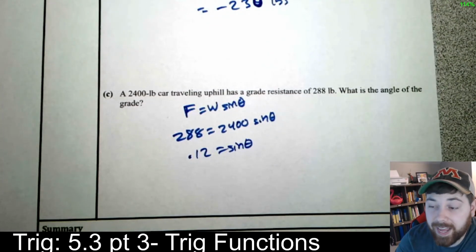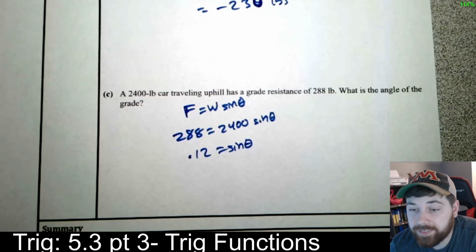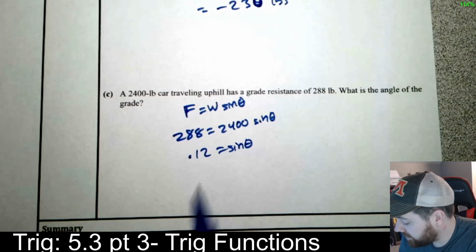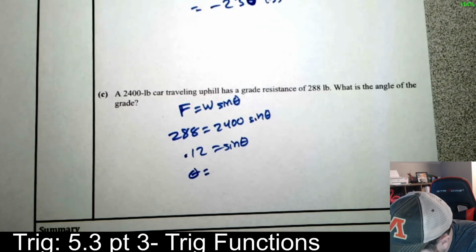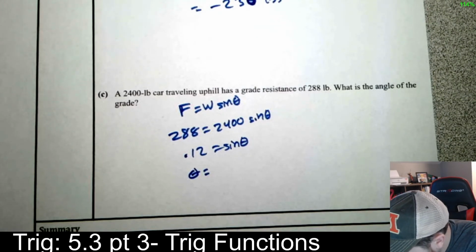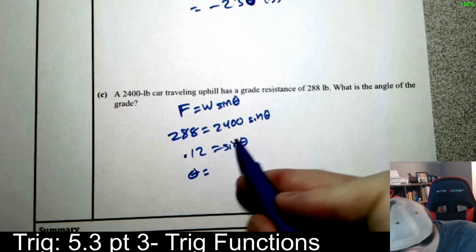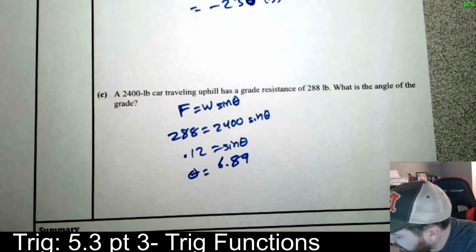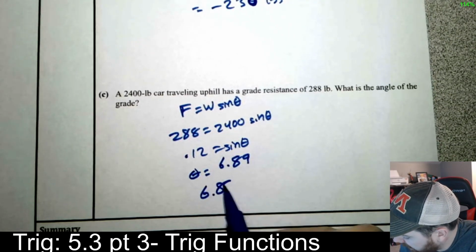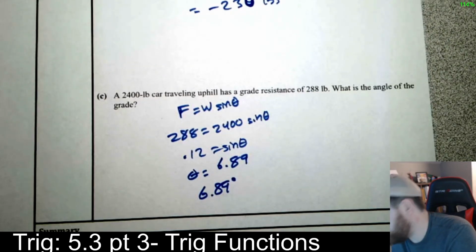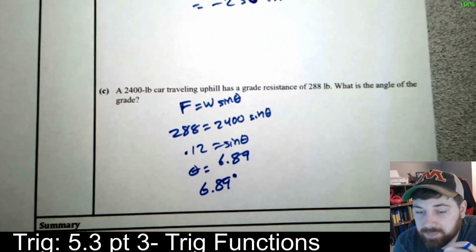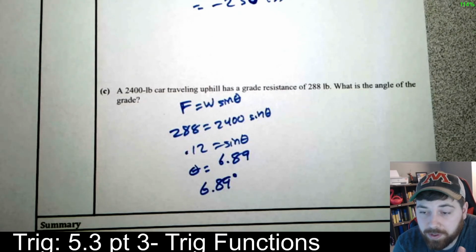Now from example 9 in this section, we know to get theta, we just take the inverse sine of both sides. So theta is inverse sine of 0.12, and I get 6.89. So the angle is 6.89 degrees, which is not a very big angle, but that is that. Hopefully this made sense. That ends 5.3. Thanks for watching.